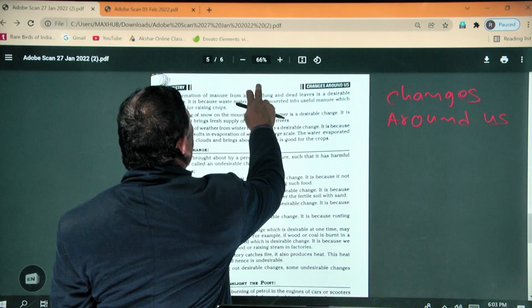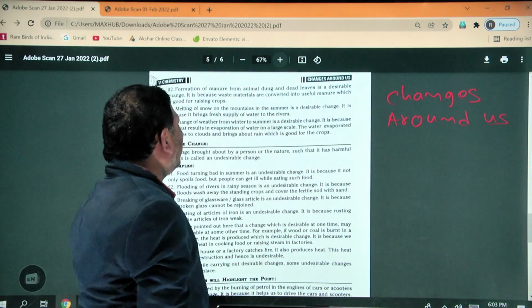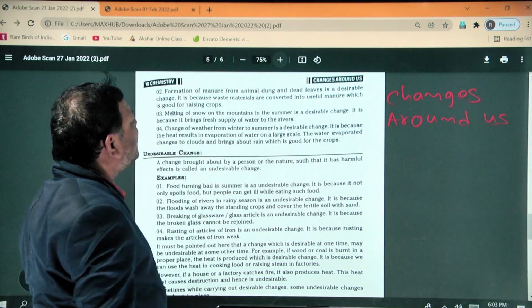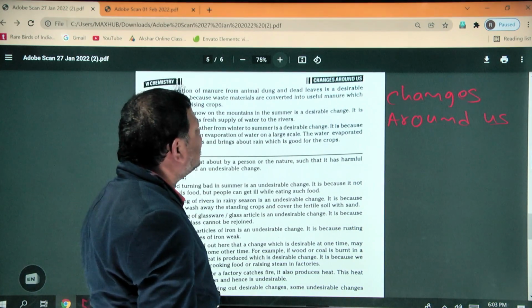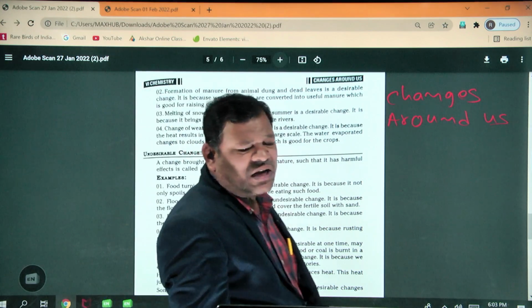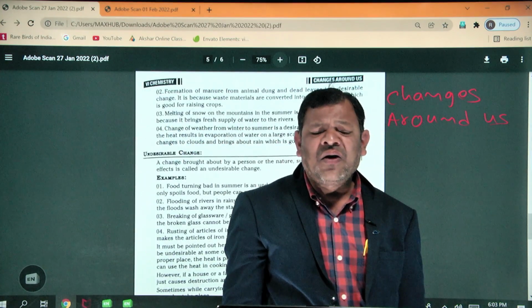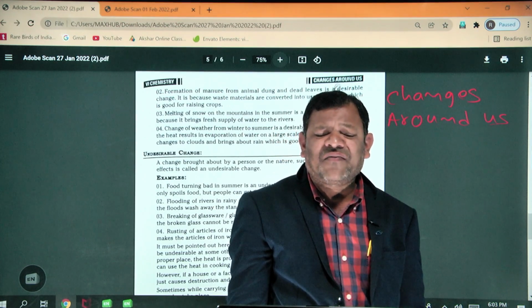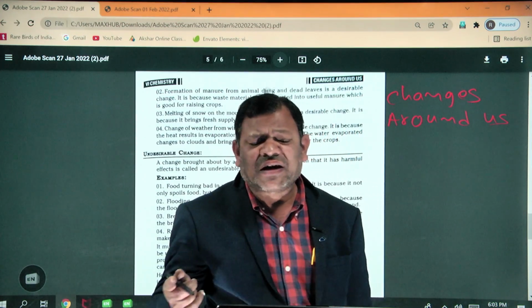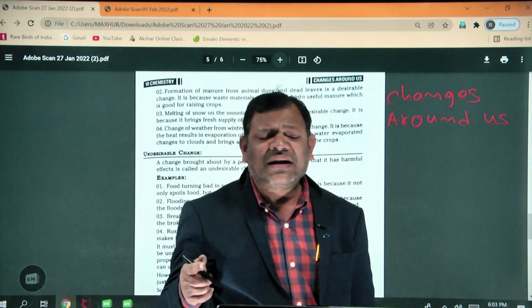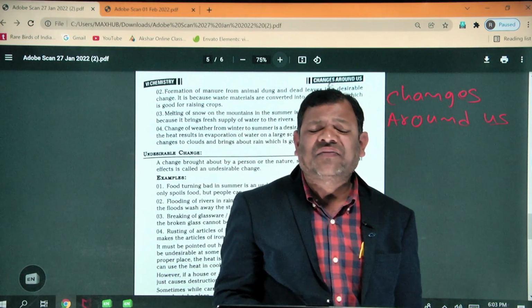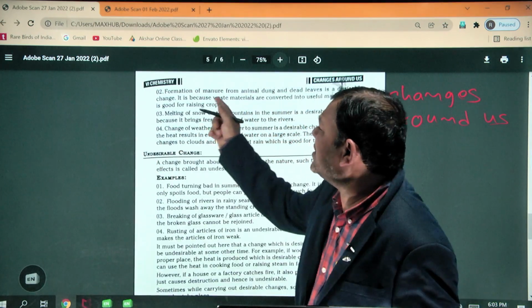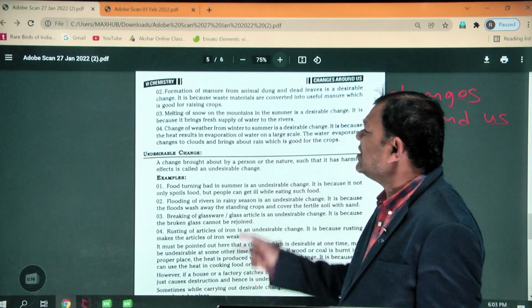Second example of a desirable change: formation of manure from animal dung and dead leaves. Actually, the waste materials, the excreta coming from animals and the waste products coming from plants, are converted into manure, which is useful, increasing the fertility of the soil and increasing the crop yield.